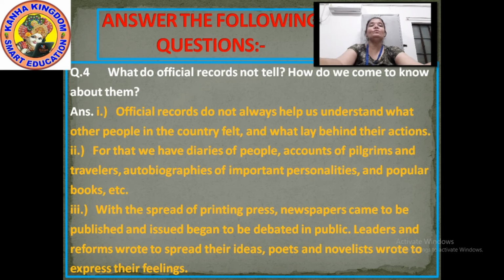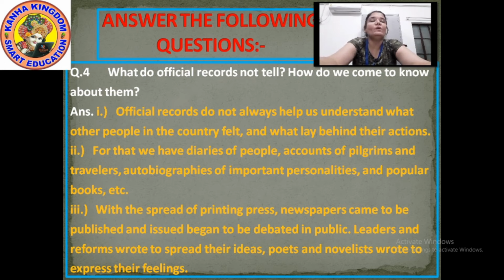We also came to know through the newspapers of that time, and also through the diaries of some people, which they must have written. So what is the answer to this question? What do official records not tell? Official records do not always help us understand what other people in the country felt and what lay behind their actions. Then how do we come to know about them?